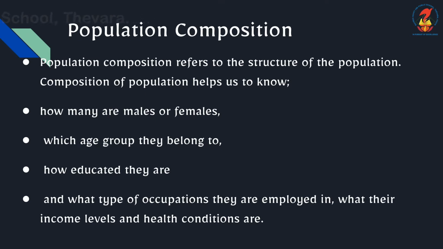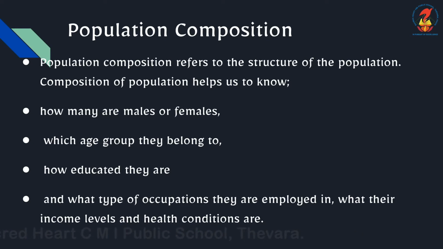Then population composition. It refers to the structure of the population. The structure of the population is known as population composition, and it includes the number of males and females.